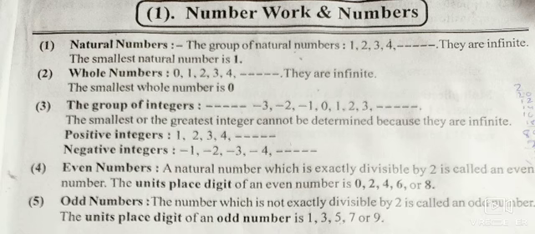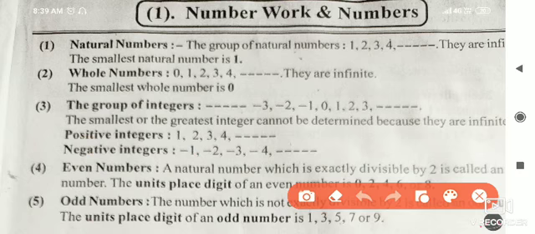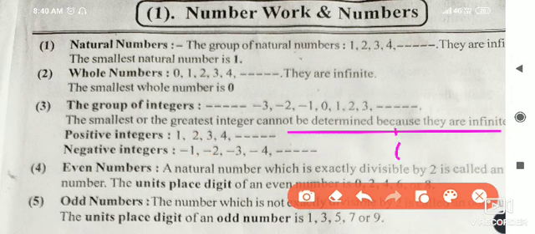Now we will see the next point, that is the group of integers. As we all know the number line, suppose here I will draw a number line. This is a number line, and as you all know, 0 is at its center. Here it is 0, here it is 1, 2, 3, and so on. This side of the number line there are negative numbers, -1, -2, -3, and so on.